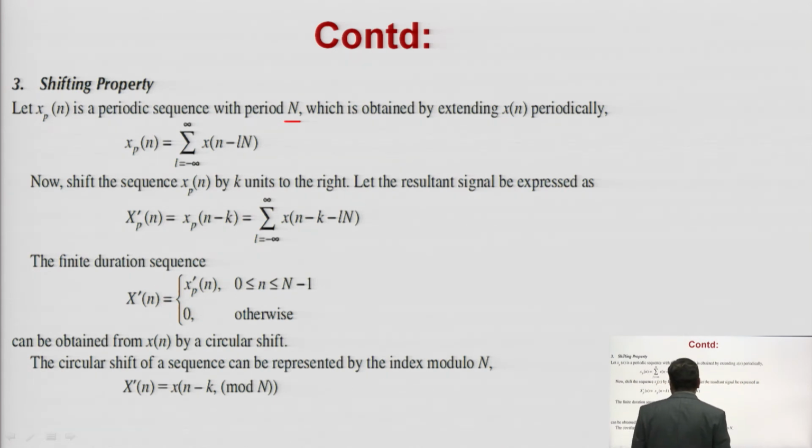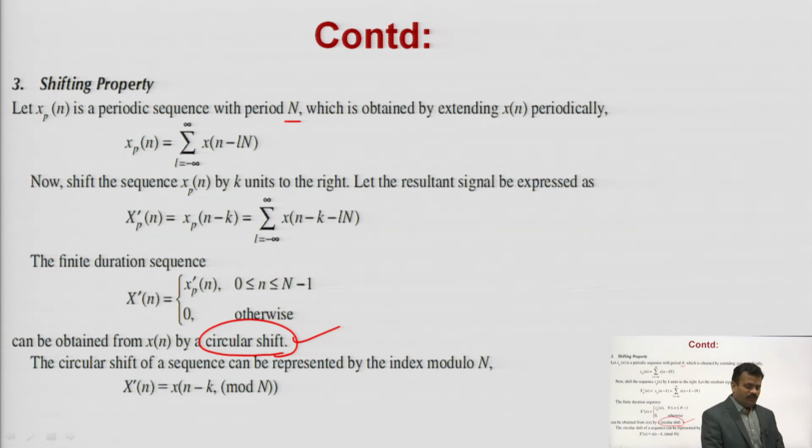So you can see here in this shifting property, the shifting is not common shifting like time shifting or frequency shifting. Here the shift in the signal is always what we call circular. Why? Because your sequences are periodic.